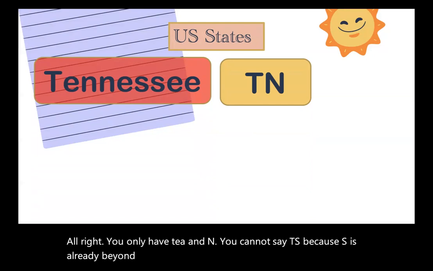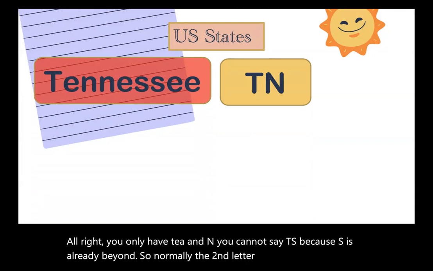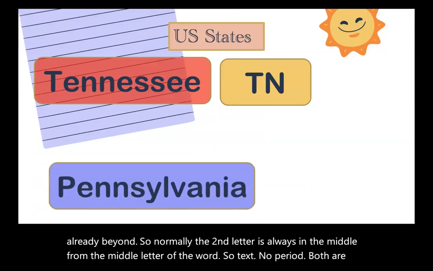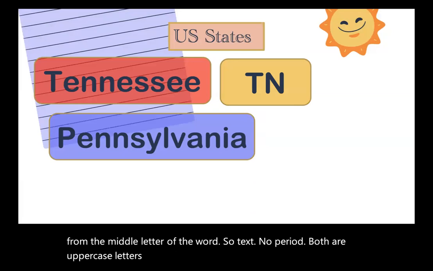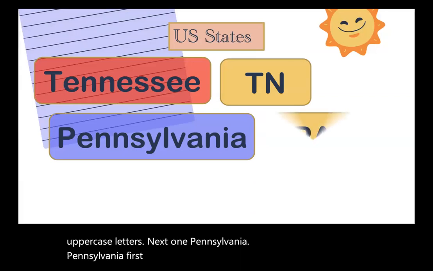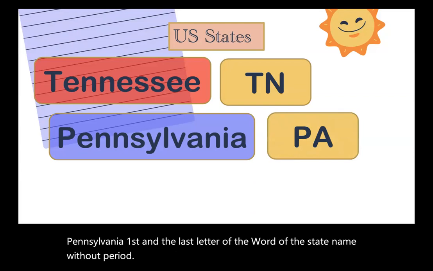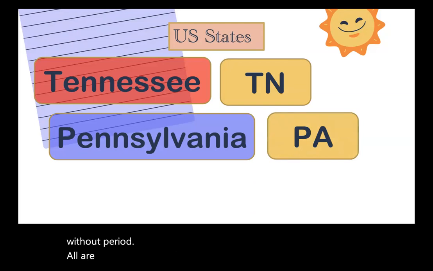So normally, the second letter is from the middle letter of the word. So TN, no period. Both are uppercase letters. Next one, Pennsylvania. First and the last letter of the state name without period. Both are uppercase letters.